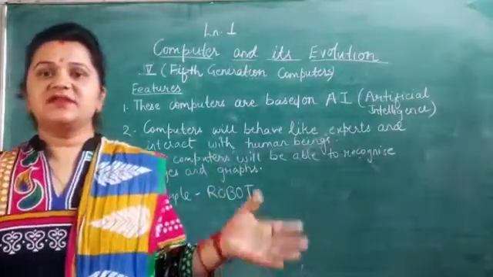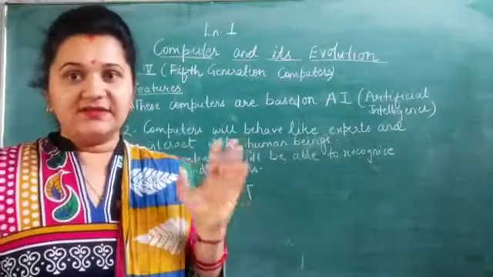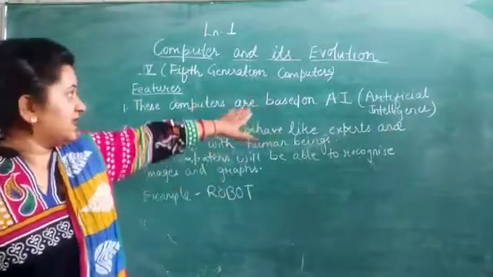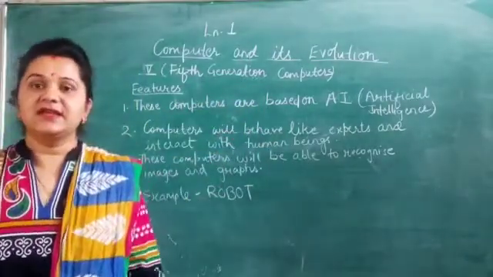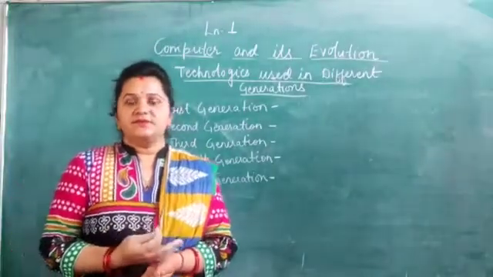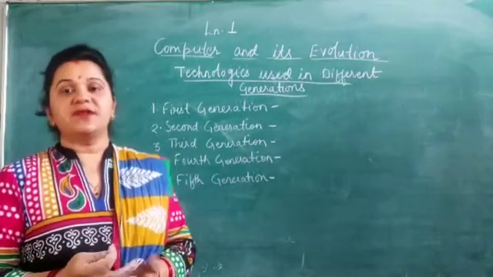Okay, nowadays you must have seen that the robots are doing work according to your instructions. These are the devices. Okay, but the main perspective of this application, this artificial intelligence, is that they can take their own decisions, they can act like human beings. Look at this picture, children. Here we can see a robot, this robot is the AI computer. Means this computer is based on artificial intelligence. It is playing chess with a human. So children, we have studied the five generations of computers, how the gradual developments have been seen in them.